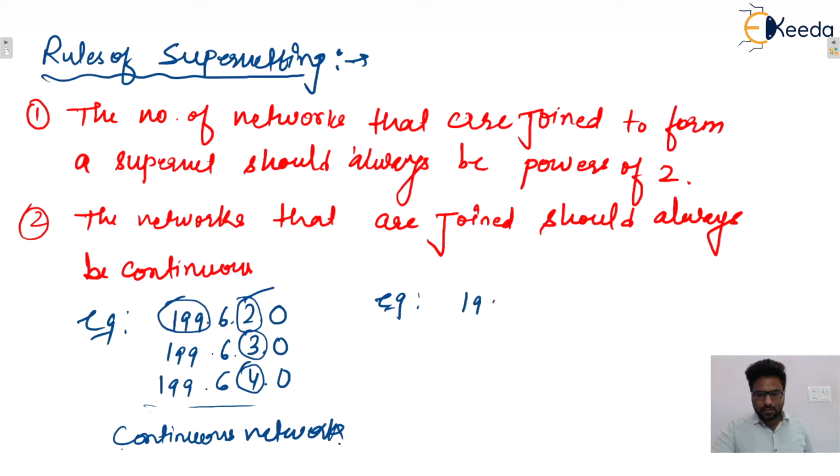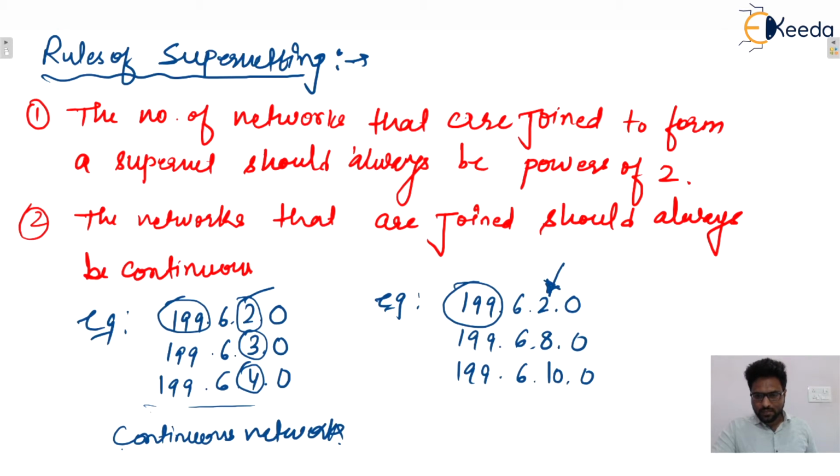Let us consider one more example. Let's say 199.6.2.0, again 199.6.8.0, then 199.6.10.0. So this is class C. Supernet bits will be in the third octet, from the third octet onward. So here this value is 2, then 8, then 10. So we can say that these are discontinuous networks.